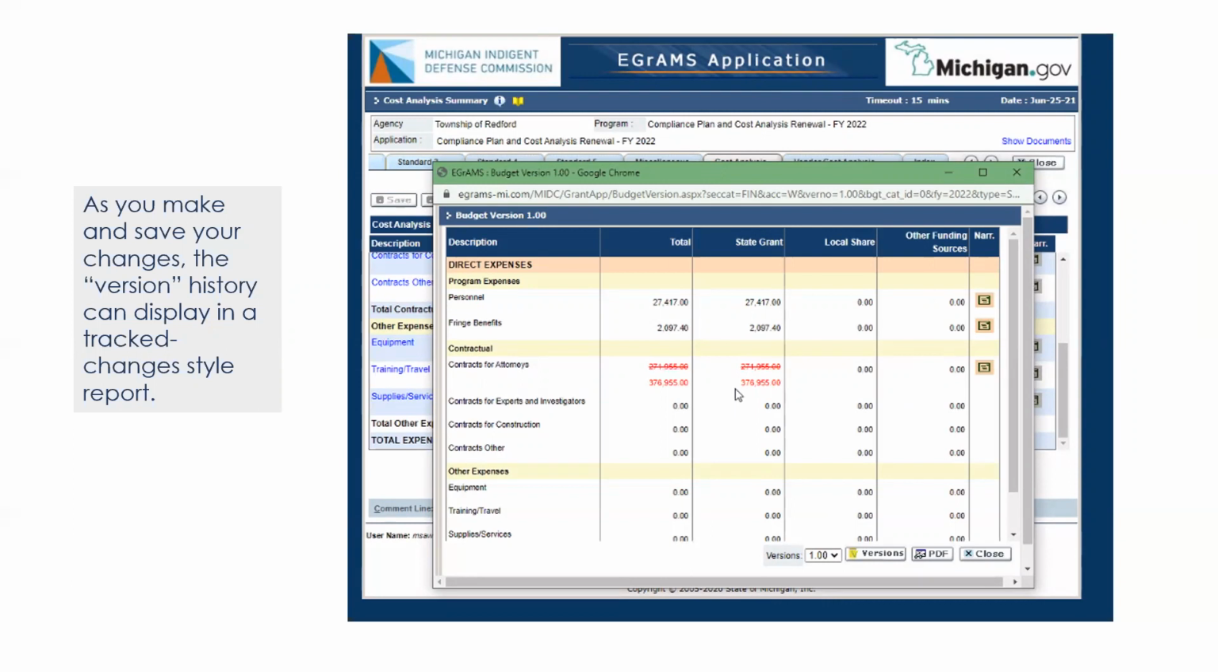If your compliance plan was approved by the MIDC at that June meeting, we strongly urge you not to make any changes to any of the pages addressing the MIDC standards. If you do make changes, we'll be able to see those in the version history, and if there are substantive changes, they may require action by the Commission upon resubmission and review at the next meeting.